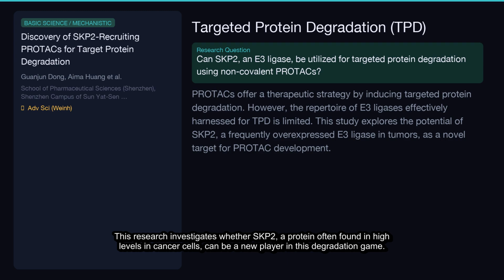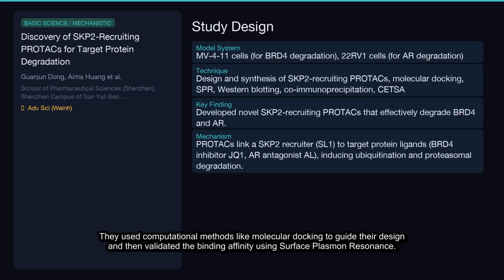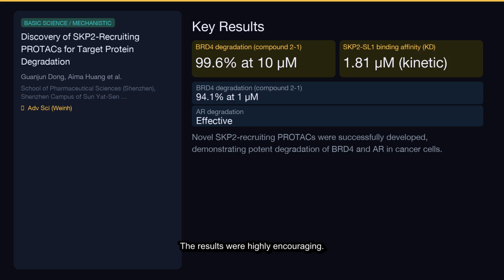in this degradation game. To explore SKP2's potential, the researchers designed and synthesized novel PROTACs. They used computational methods like molecular docking to guide their design, and then validated the binding affinity using surface plasmon resonance. Key experiments involved Western blotting to confirm protein degradation and co-immunoprecipitation to understand the interactions. The study focused on using these PROTACs in cancer cell lines to degrade target proteins like BRD4 and the androgen receptor.